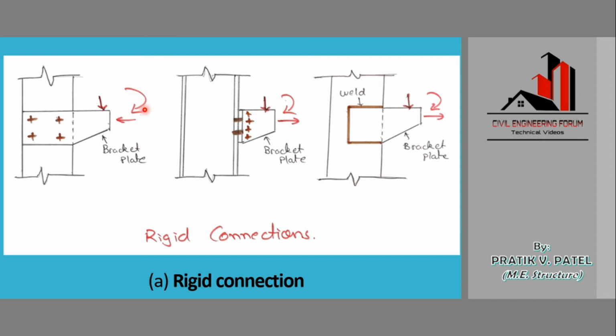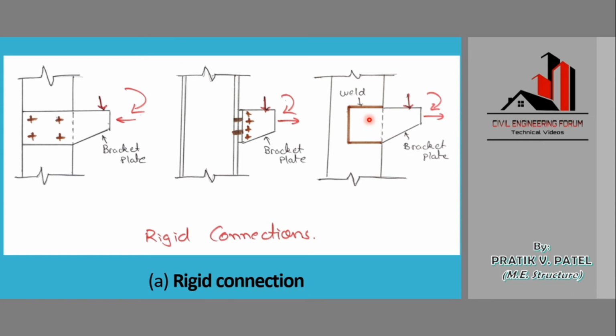And last is this moment. If we apply any moment, then there will be a resisting anti-clockwise moment due to this clockwise movement. So basically we can say that these two plates have been fixed rigidly and it will not be able to move. Similarly, for this I section channel, I have shown a bracket plate which is connected with this I section, and shear force, axial force, and the moment have been resisted. And if we weld any two plates, then it will have a similar action. That is, this shear force, axial force, and moment, all the three things will be resisted, and the plate will be fixed very rigidly. It will not be able to move.